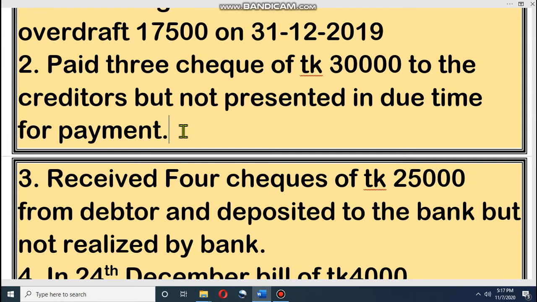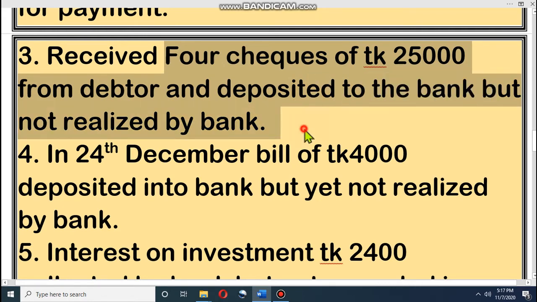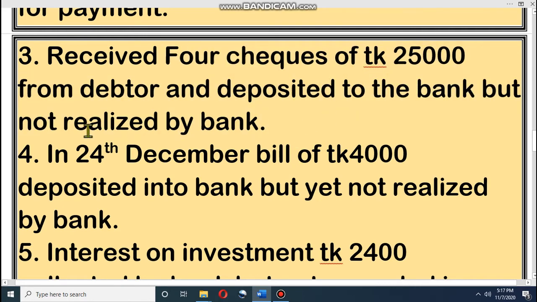Then look at the next one, received 4 checks of taka 25,000 from debtors and deposited to the bank, but not realized by bank. That means I have received checks and I have deposited the checks into the bank. Whatever duty I have to do, I have done, but the bank has not yet realized the money.